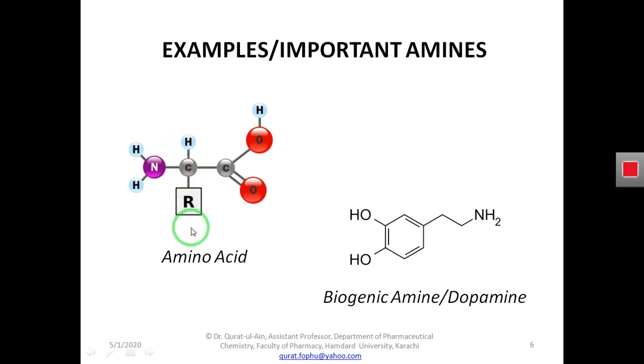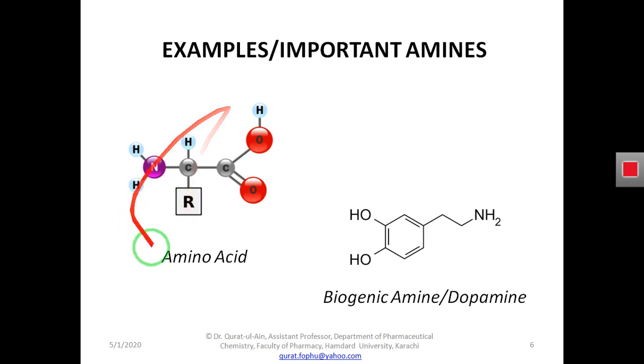As you know, there are more than 20 amino acids, and one amino acid is different from another because of the difference in this side chain. Different amino acids have different side chains, and due to this side chain, these amino acids have different properties.